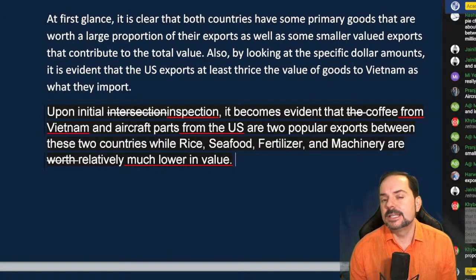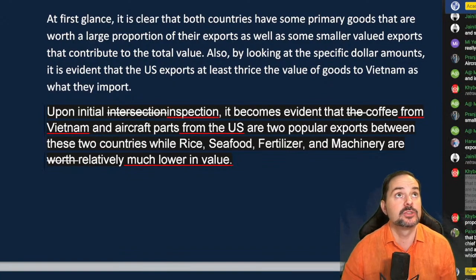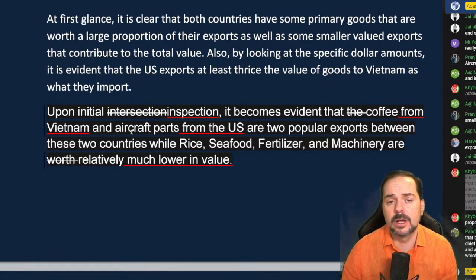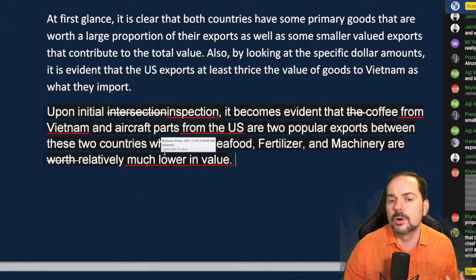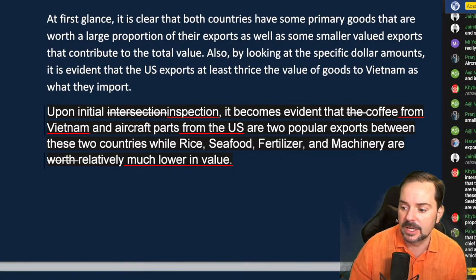However, this isn't the most effective overview because you're getting lost in details and you're missing some information as well, okay? You're missing the other types of smaller exports. This is something you'd want more for the body paragraph. So that's something you want to save for the body paragraph, okay?